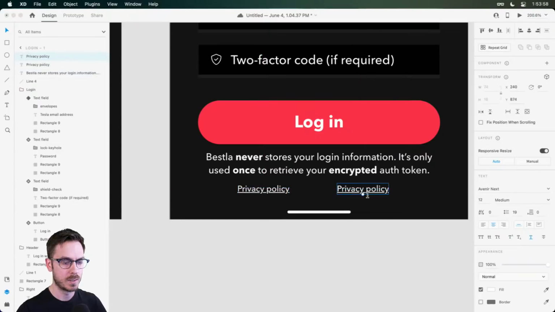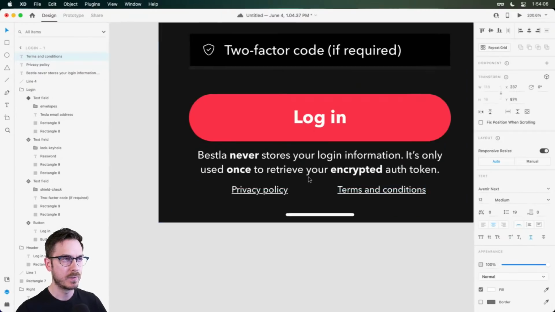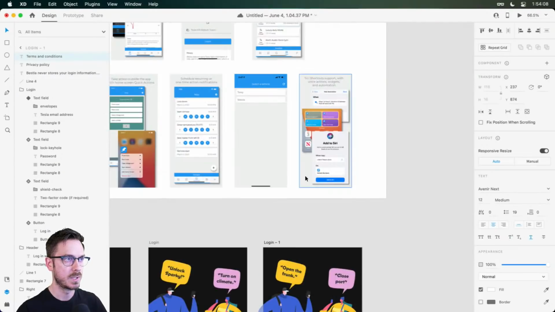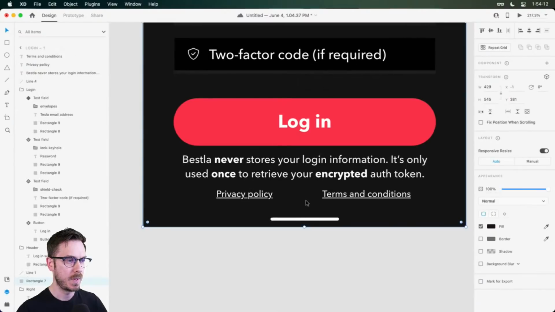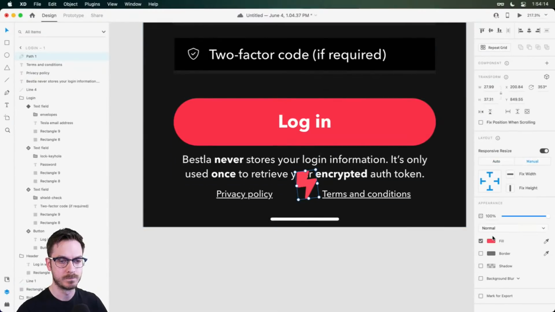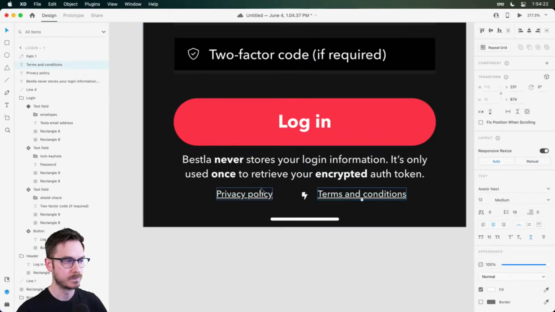And then we might want terms and conditions. And then maybe just to have a little bit of fun, where's our logo? It's over here somewhere. Copy that, and then maybe we just paste it down here. Very small, just so there's a little bit of a breaker in between these two text layers, right?